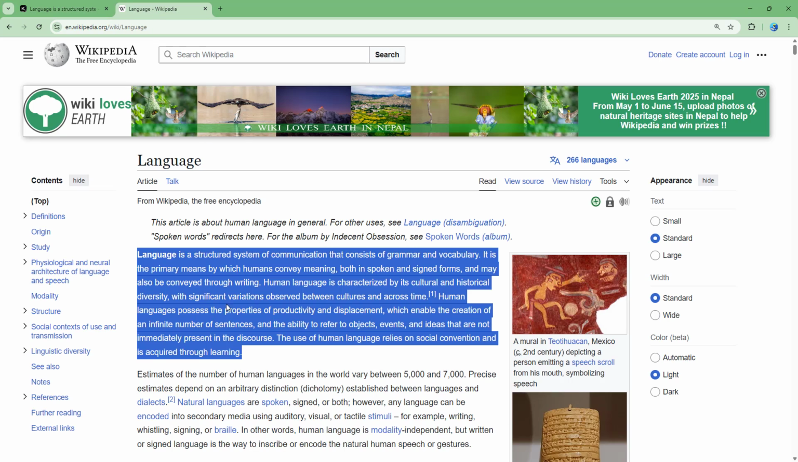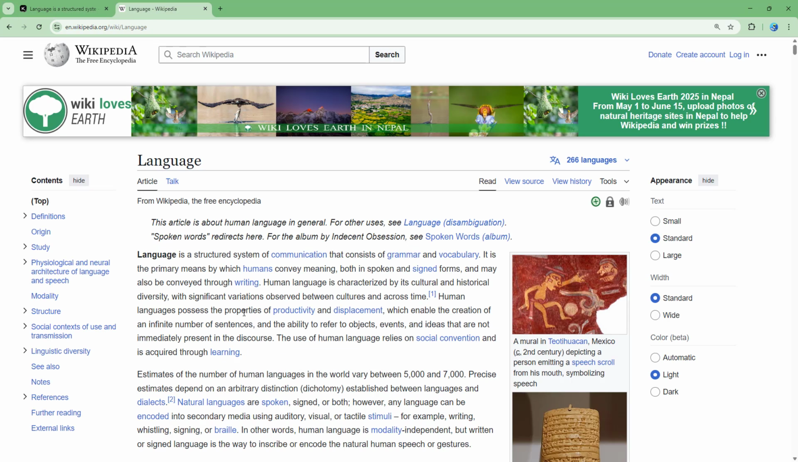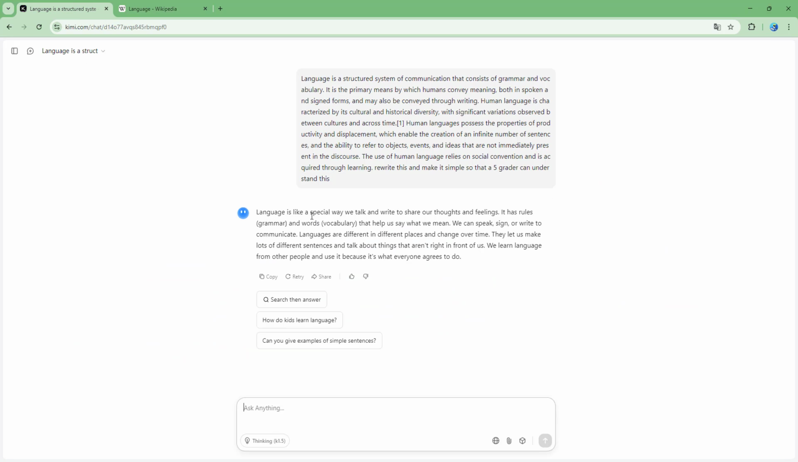So this is what you have, as you can see, and this is what was simplified. The original says language is a structured system of communication, but it says language is a special way we talk and write to share our thoughts. And that is how Kimi actually rewrote and polished the existing content. If you have any grammar errors as well, it will rectify them and give you a sentence like this. And that is how you can rewrite or polish existing content inside of Kimi.